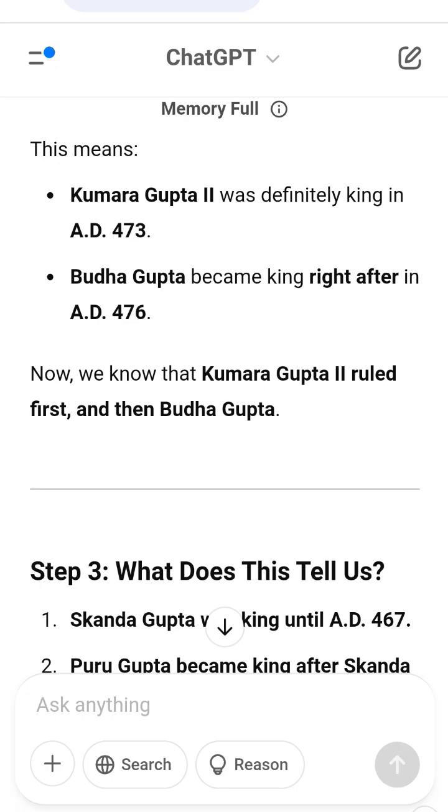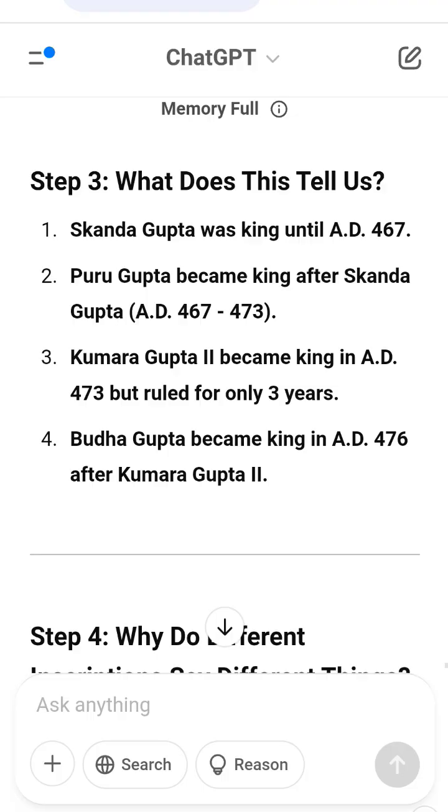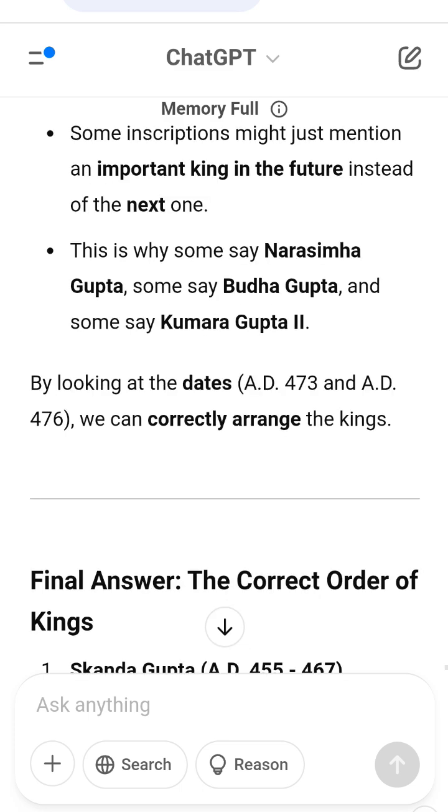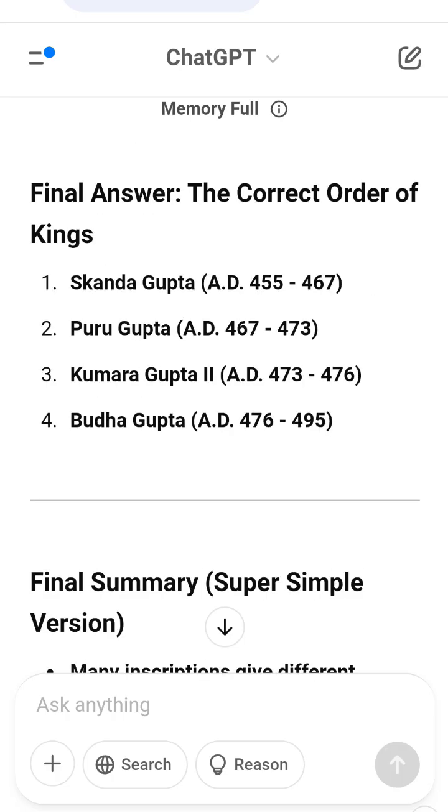Many inscriptions give different answers about who ruled after Puru Gupta. The best way to solve the puzzle is by looking at inscriptions with dates. In AD 473, Kumara Gupta II was king. In AD 476, Buddha Gupta was king. So the correct order is Skandagupta, Puru Gupta, Kumara Gupta II, Buddha Gupta.